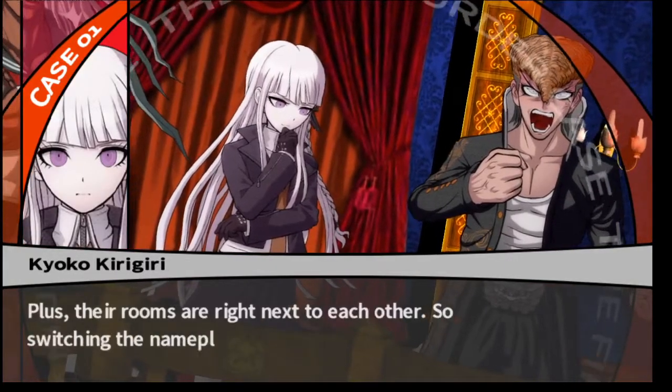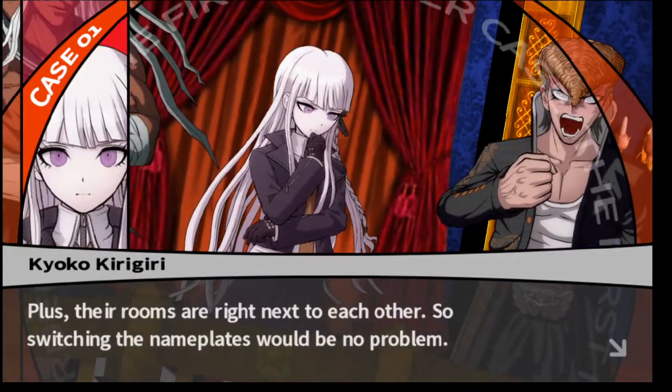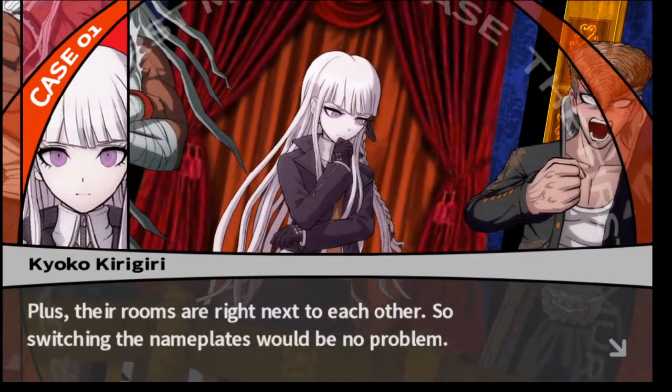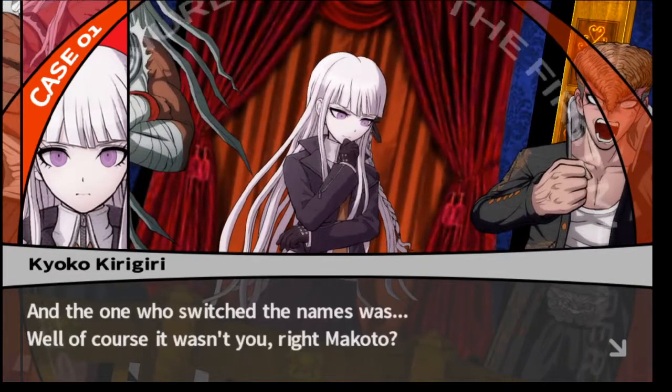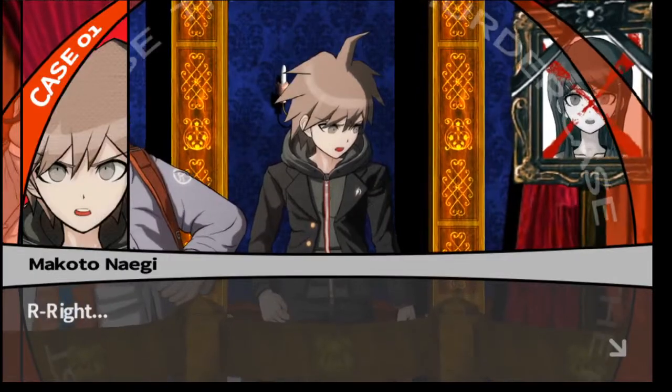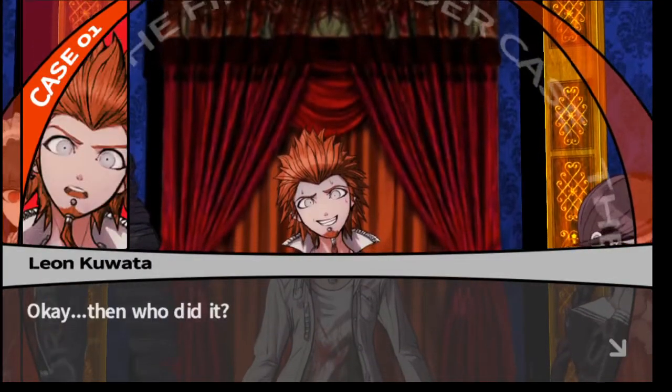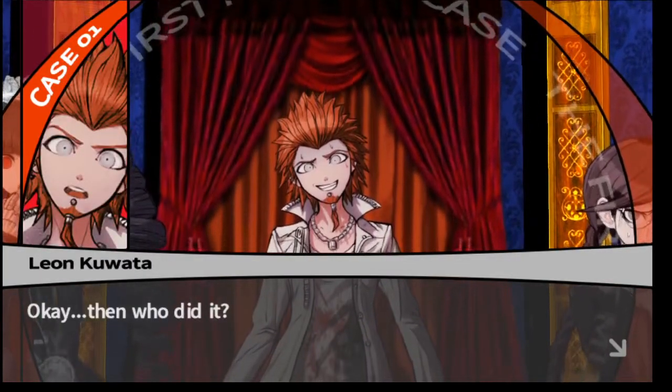Plus, their rooms are right next to each other, so switching the nameplates would be no problem. And the one who switched the names was... Well, of course it wasn't you, right, Makoto? Okay, then who did it? Sayaka did.